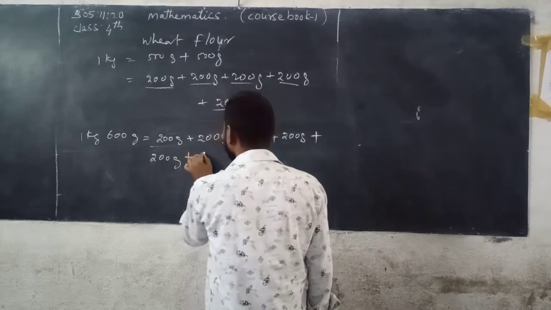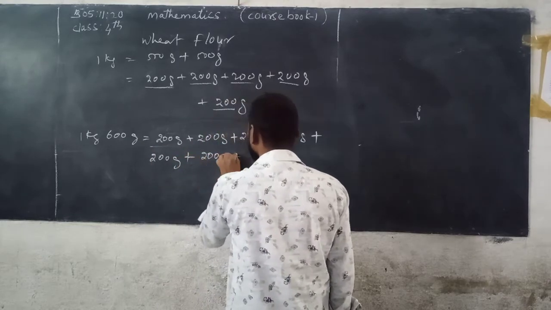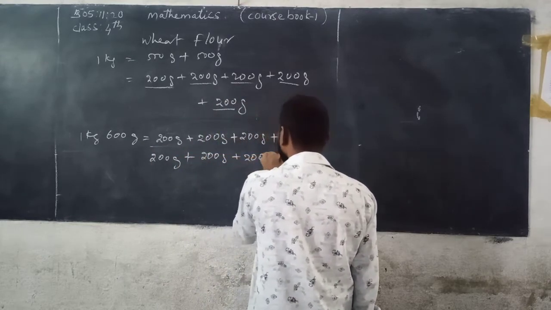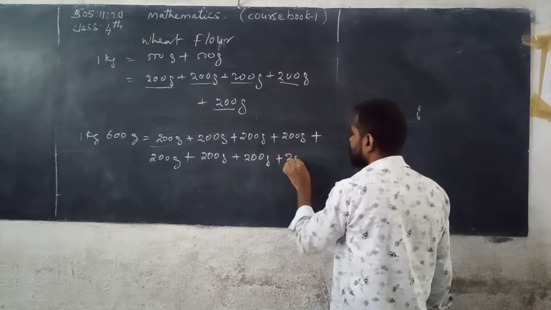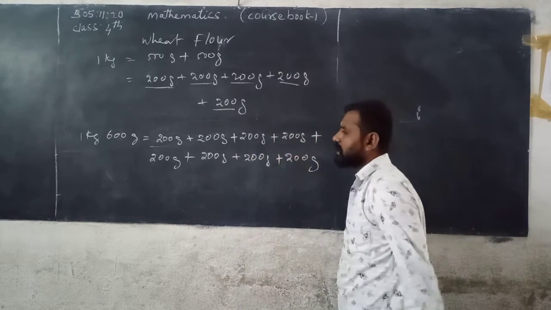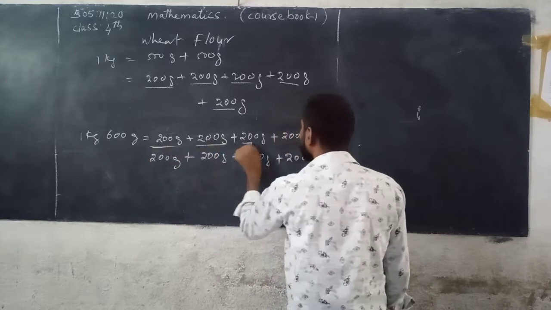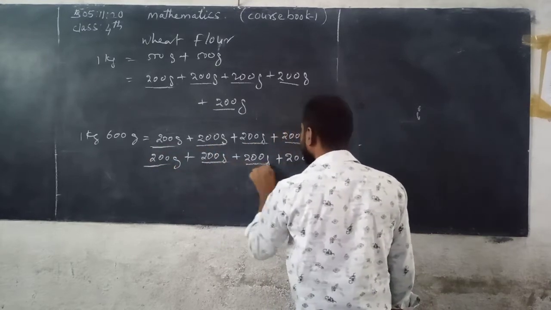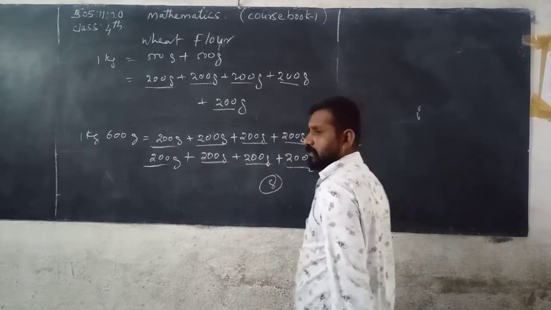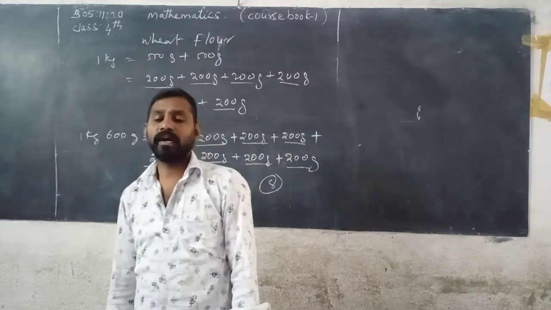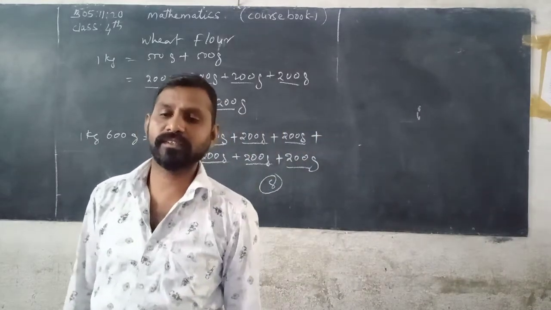Plus 600 can be written as 200 grams plus 200 grams plus 200 grams. So how many 200 grams packets in total? 1, 2, 3, 4, 5, 6, 7, 8. The 200 grams packets go to 8.